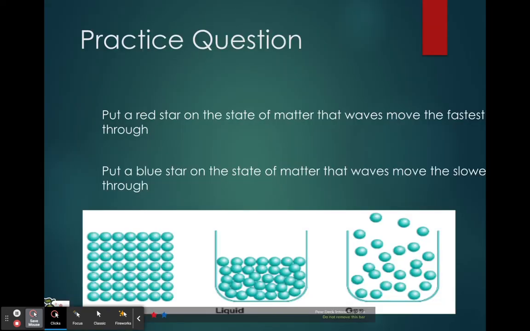Practice again. We've seen this once, but it's almost guaranteed to be on your test. So red star for the fastest moving substance down there, solid, liquid, or gas. Blue on the slowest. Go ahead, press pause. Remember, it's all about packing the molecules. So when they're close together, it's fast, which means it gets red. When they're spread out like over here in the gas, that should get blue.